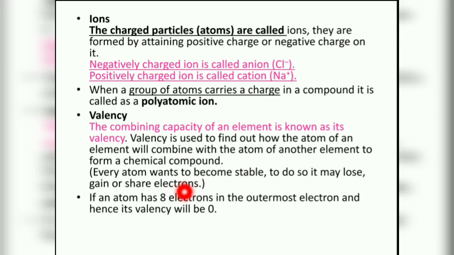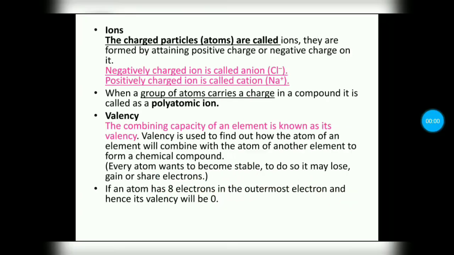If an atom has 8 electrons in its outermost shell, its valence is 0. In the periodic table, the 18th group, the last group elements, we call noble gases, because they have already attained stability. They will not participate in a chemical reaction. They always have 8 electrons in their outermost shell and 0 valency. So they are known as noble gases.